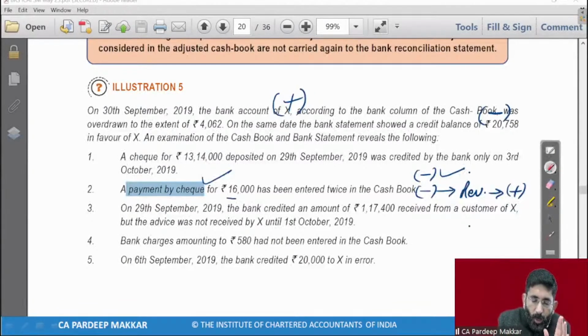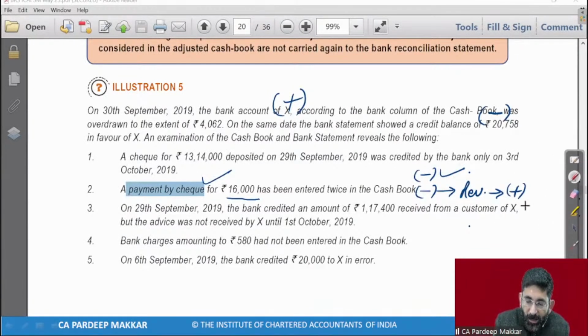Payment is made of rupees 16,000 but wrongly entered as 32,000 in your books of accounts. Means we have entered twice. So 16,000 is okay, but 16,000 is more entered. So whatever is entered in excess, that is to be added back. So 16,000 will be added back. So whatever is to be added, that will be entered in debit side of cash book. But you have to write just a simple thing, payment entered twice.